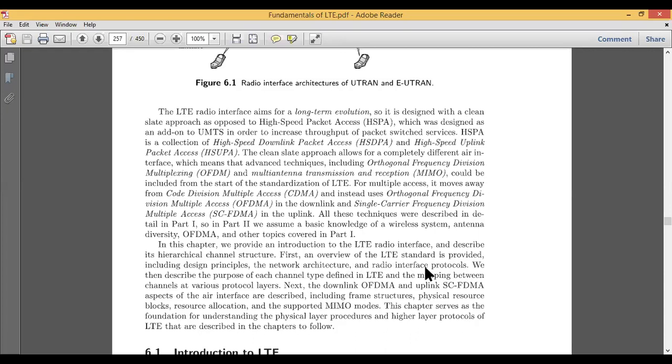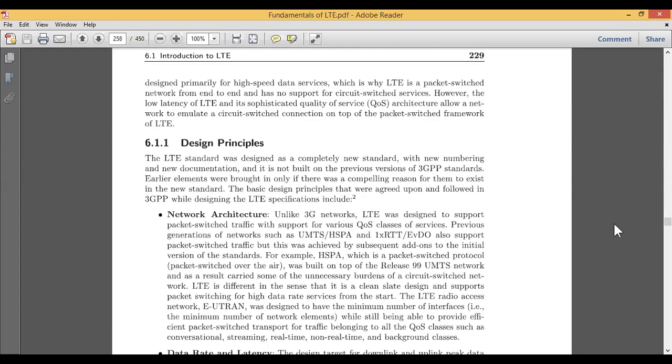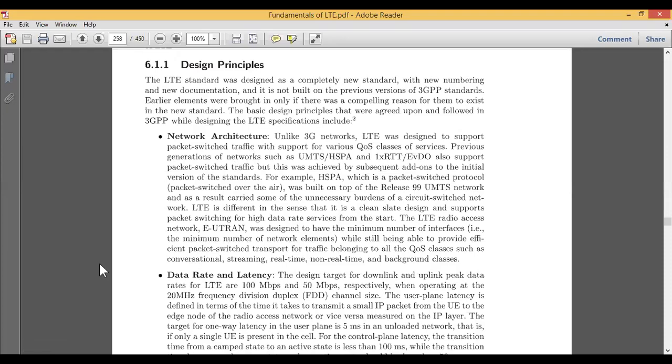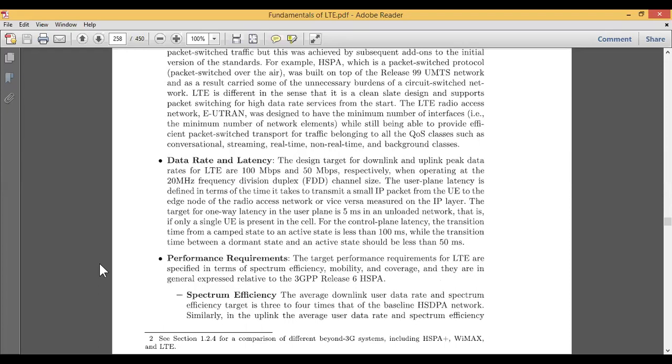Based on the design structure and principle, this LTE system has some design principles. The various design principles shown here are from some previous versions of 3GPP, that is, the Third Generation Partnership Project. The specification includes network architecture, then data rate and latency, and performance requirements.